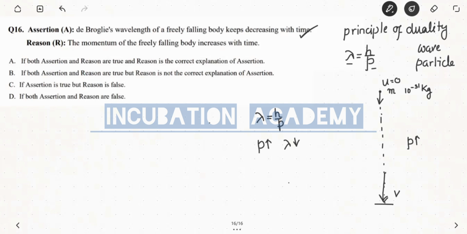The momentum of the freely falling body is increasing with time, and that is why the de Broglie wavelength of the freely falling body is decreasing with time. So the assertion and reason are both correct, and the reason explains the assertion. Thank you all of you.